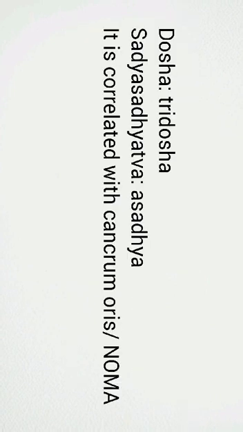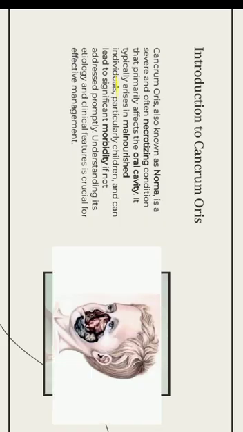So here the Mahasaushira is Tridoshaja and it is Asadhya Roga. And the Mahasaushira is correlated with cancrum oris, which is also known as noma. So now we'll learn about cancrum oris.